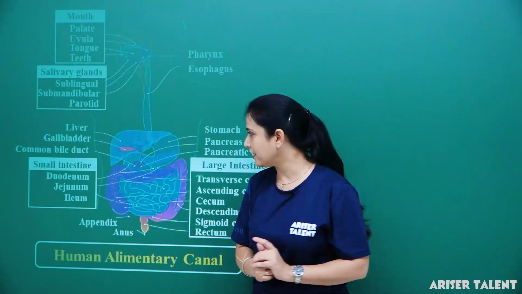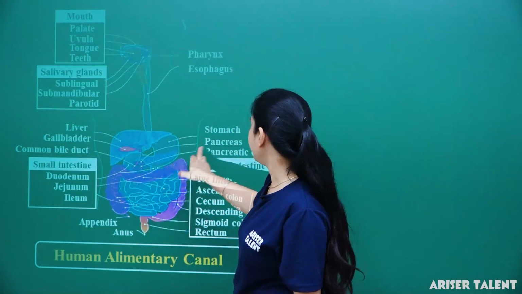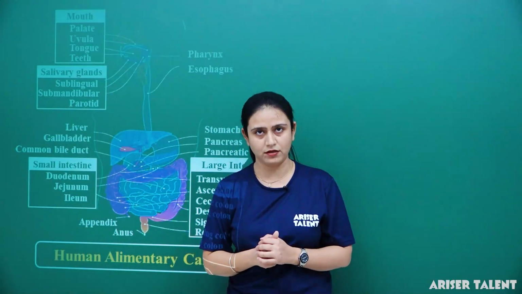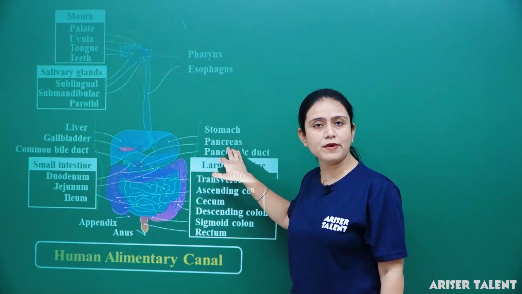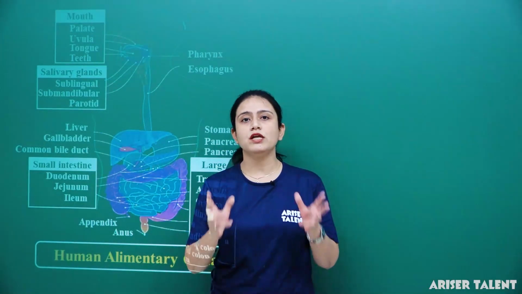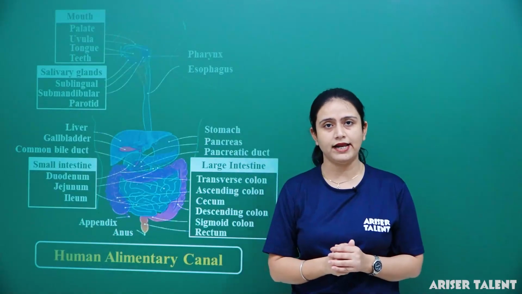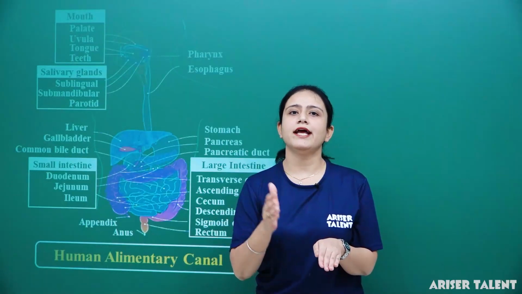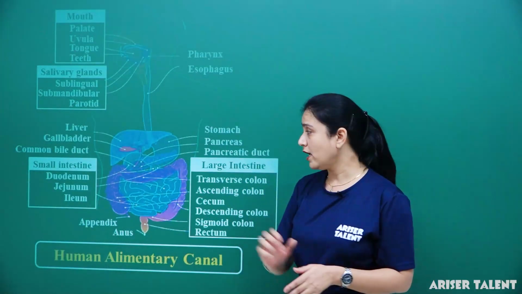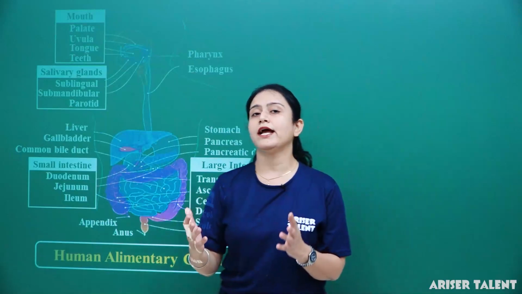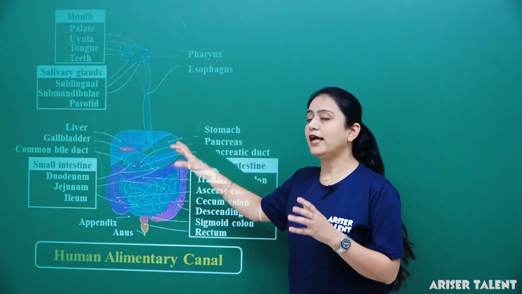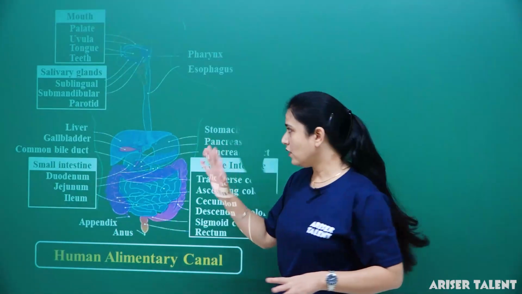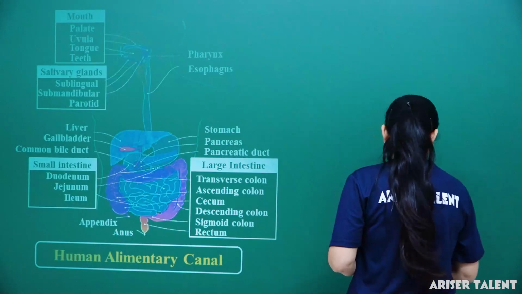The third important gland is the pancreas. Here we can see where the pancreas is. Actually, it is situated just behind the stomach. So what is the function of this pancreas? This pancreas works as a heterocrine gland. What is a heterocrine gland? It means it acts as both an exocrine gland as well as an endocrine gland. If we talk about the exocrine gland, it helps in the digestion of carbohydrates, proteins and fats. Clear? Now let me define all the three important glands here.